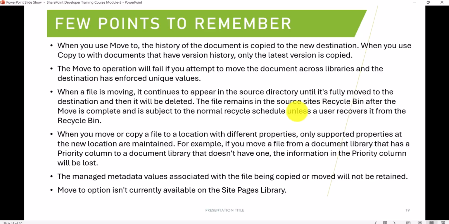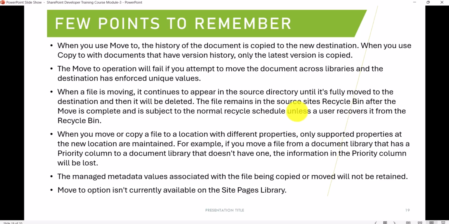And then the move to operation will fail if you attempt to move the document across libraries and the destination has enforced unique values. So you cannot do that, of course it will give you an error. When a file is moving, it will stay in the source directory until it is completely moved, then it will be deleted and moved to the recycle bin of the source site. So even if you move a document to another site, you can go to your recycle bin and restore from there. And once 93 days have passed, it will be deleted.